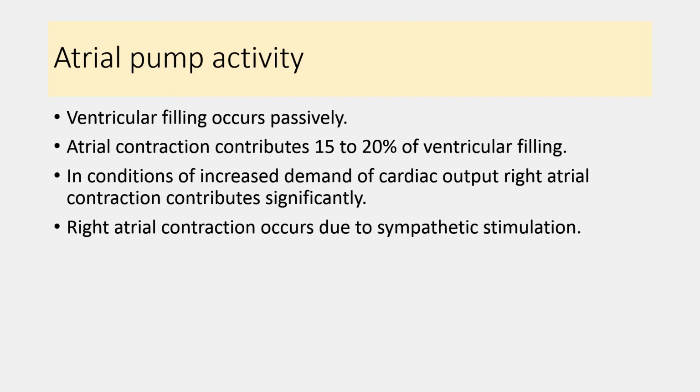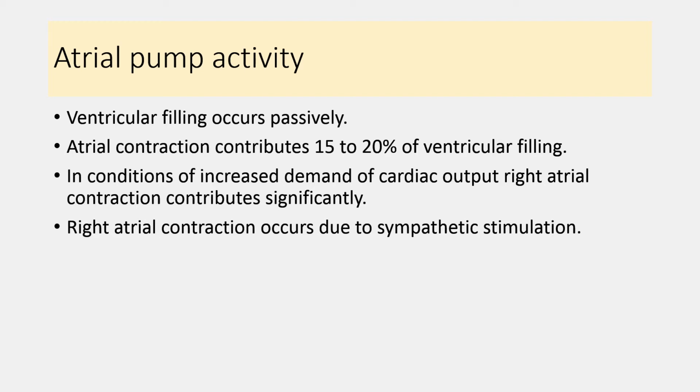So the venous return depends on pumping activity by the skeletal muscle pump, thoracic pump, cardiac pump and abdominal pumping activity. Other factors are extracellular fluid volume and the sympathetic stimulation. After the venous return, other factors that affect the end diastolic volume are atrial pump activity and the ventricular compliance.